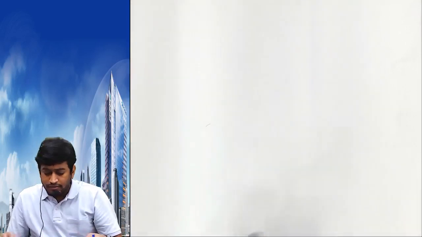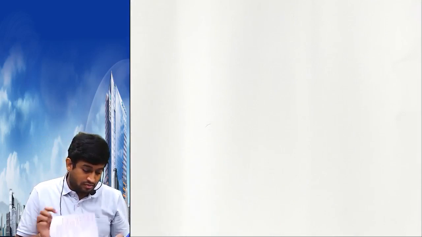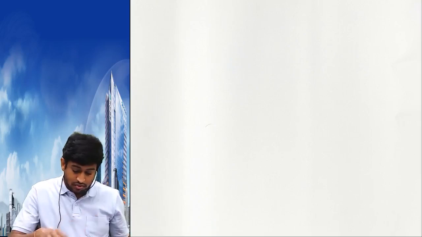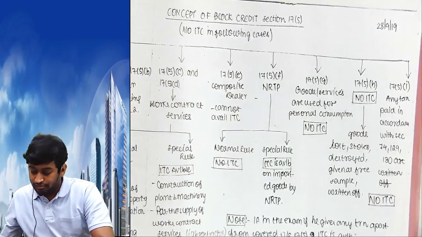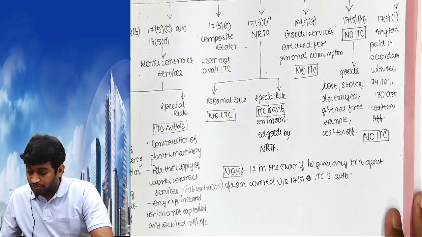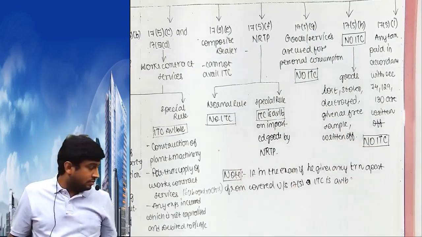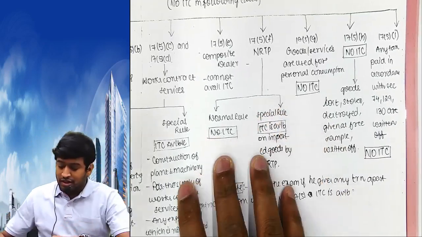Now listen. Come to the last pages of your notebook. This one. Last 3 pages में रहता.